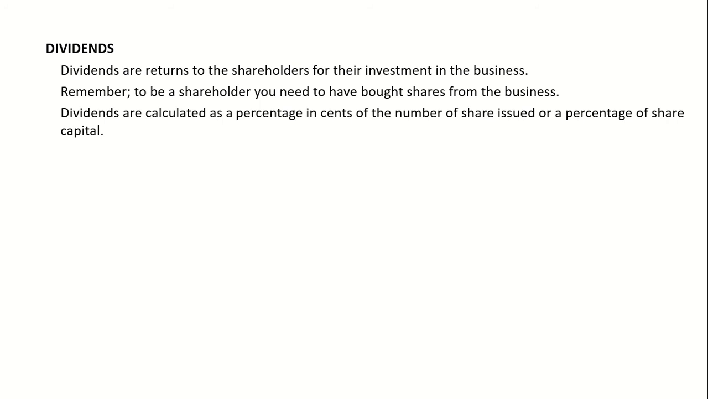Dividends are calculated as a percentage in cents of the number of shares issued, or a percentage of share capital. Please note that you calculate dividends on the number of shares issued or share capital. Share capital is simply a calculation of the money you receive from the shareholders. So you only receive that money once you have issued shares. I emphasize this: dividends will only be calculated on the number of shares issued, or simply your share capital, which is just your shares issued multiplied by the share price.